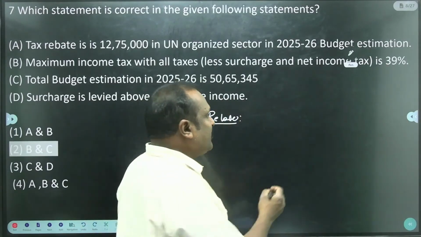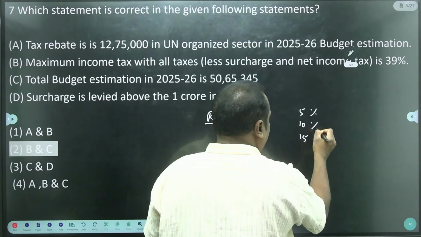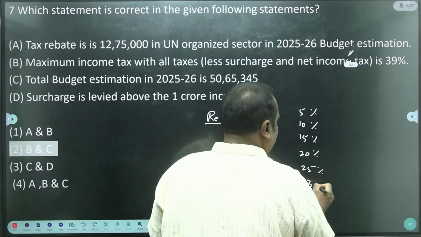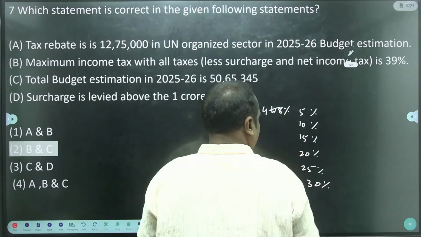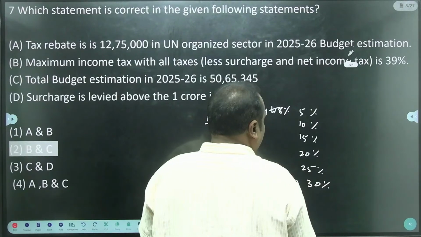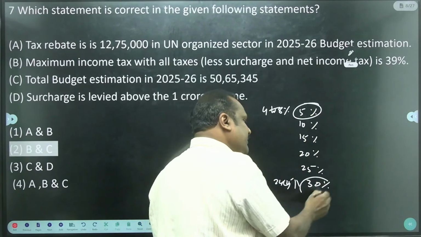And there are income tax slabs: 5%, 10%, 15%, 20%, 25%, or 30%. Basic 4 to 8 lakhs; above 24 lakhs you get 30%. Minimum 5%, maximum 30%.